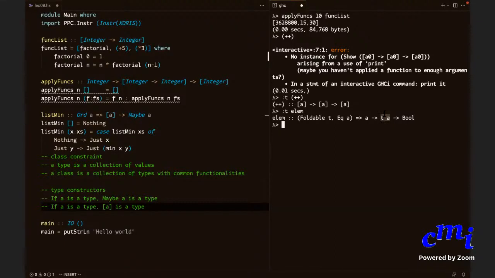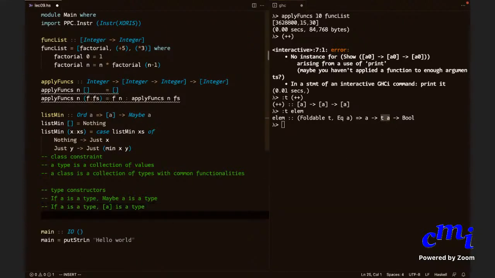Okay, and there are lots of ways of constructing types. Another way of constructing a type is this. It need not be applied only to a single type. If A and B are types, the pair A B is a type. So the pairing thing can be thought of as an operation at the type level.